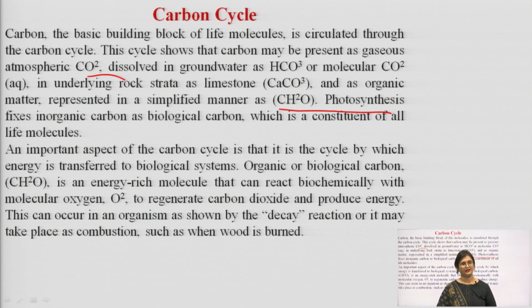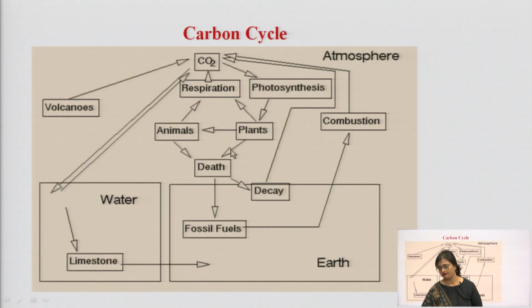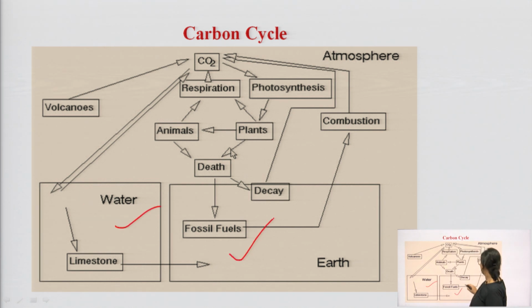This can occur in an organism as shown by the decay reaction, or it may take place as combustion, such as wood when it is burnt. So, this is the carbon cycle. You can see that from water, fossil fuel, and the decay or death of animals and plants on earth, the carbon dioxide is reaching its ultimate form.